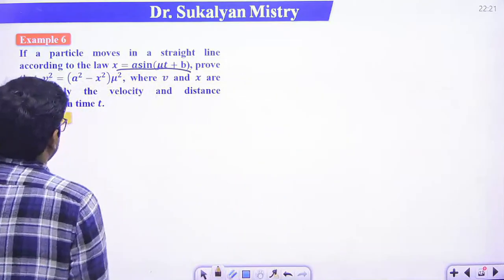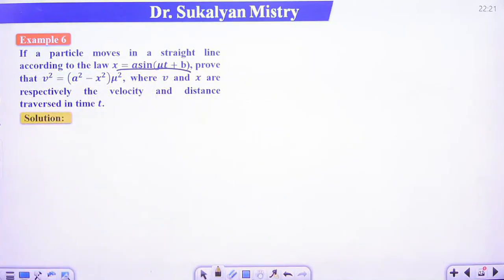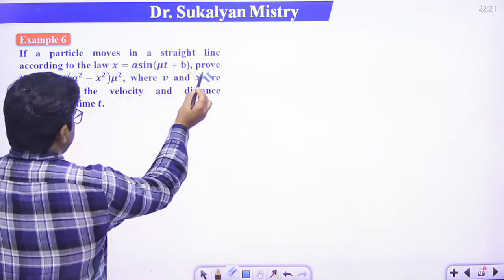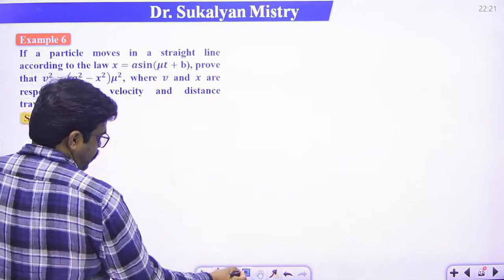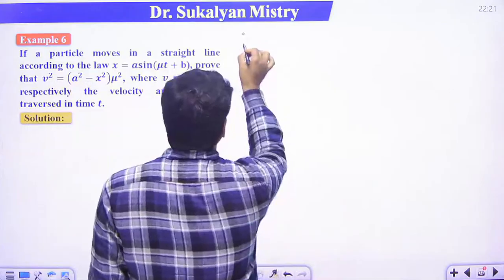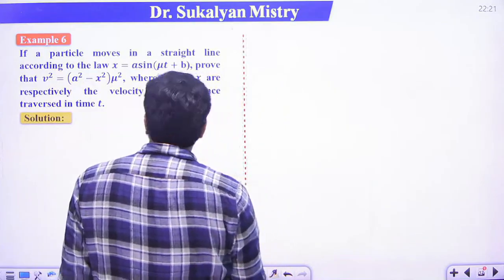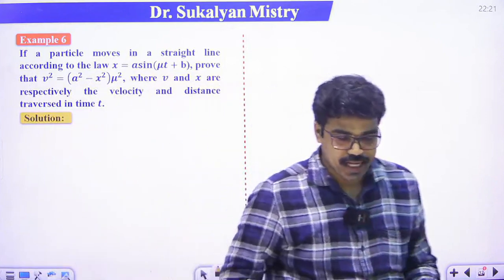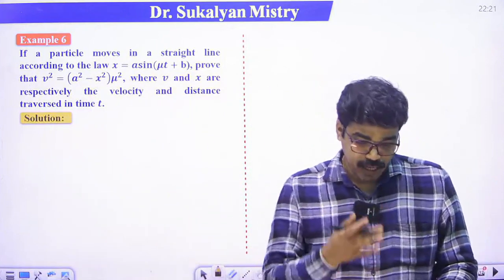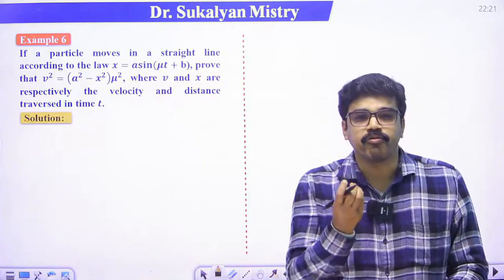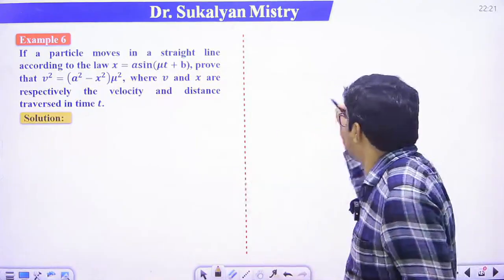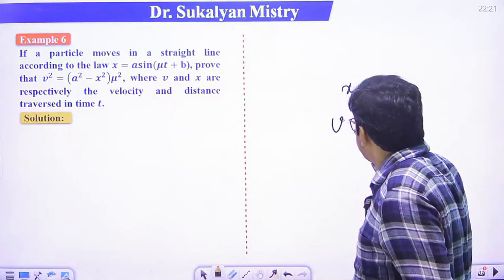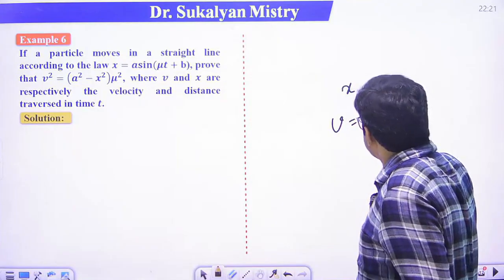Okay, so we have to prove that v square is equal to (a square minus x square) into mu square. That is velocity expression. Velocity v will be dx/dt. X is the displacement. That means velocity v will be dx/dt.